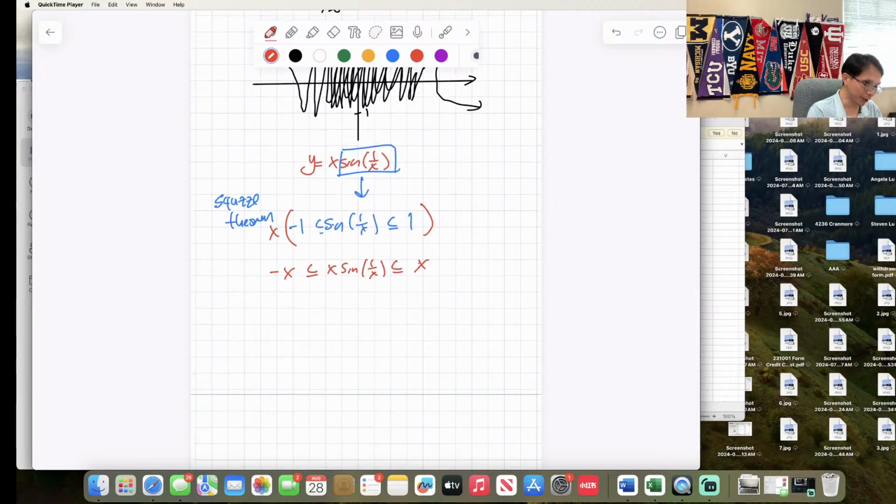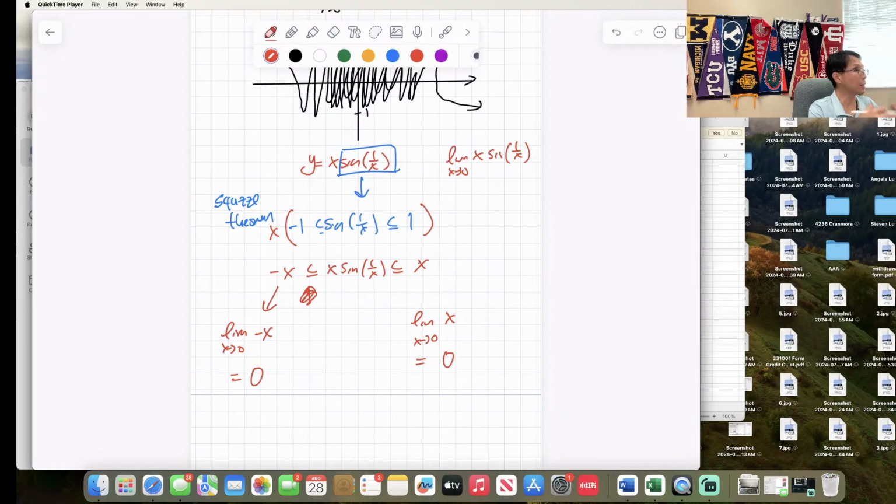I don't know what happens in the middle. So my interest is, what happens when x approaches 0 of x sine of 1 over x? Because we know before it's undefined or does not exist. But in this case it's bounded by those two things, by negative x and positive x. So I can say, let's take the limit as x approaches 0 of negative x. What is that equal to? What do you think they both equal? Just plug in 0. 0. So the boundary is 0.